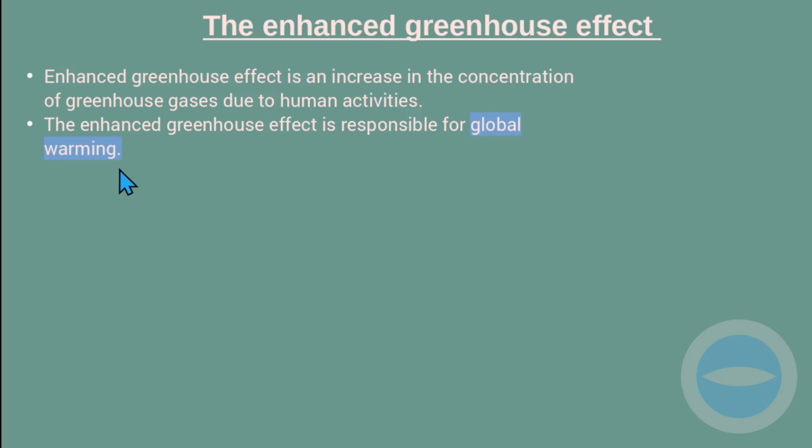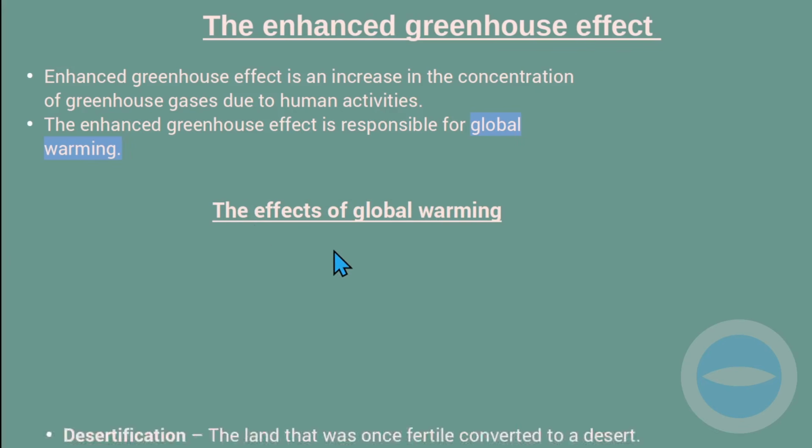So like the global warming, hopefully you have heard about it. When you talk about global warming, it's when the temperature of the earth is increasing, or it's a rise in the earth's average temperature. So now let's go to the effects of global warming. Global warming has a negative effect on earth.